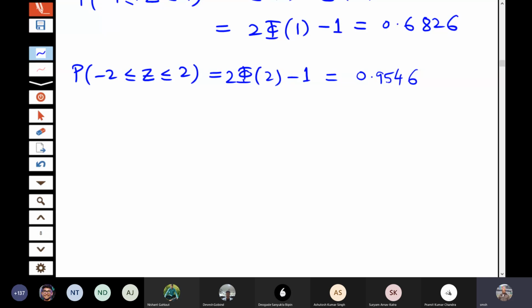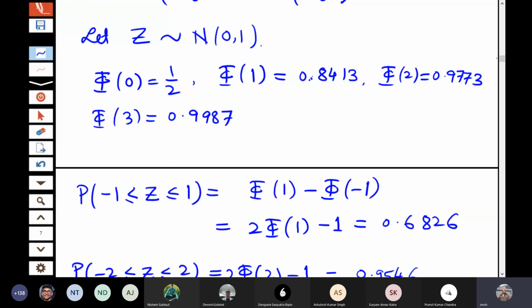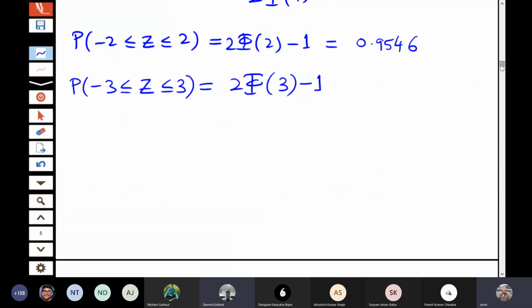Let us go further. Let us see -3 to 3. By the same argument, it is 2 times phi of 3 minus 1. And what is phi of 3? 0.9987. So what is the value? 0.9974. Which means 99.75% of the observations lie between -3 to +3.